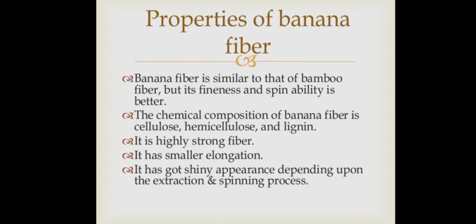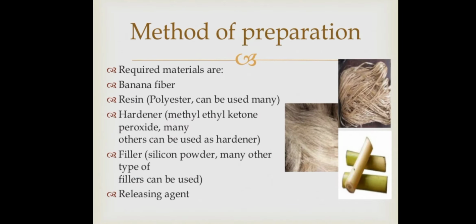The chemical composition of banana fiber is cellulose, hemicellulose and lignin. It is a highly strong fiber with smaller elongation. And we have discussed the method of preparation. Required materials for banana fiber: first of all, a resin like polyester is required; many can be used.